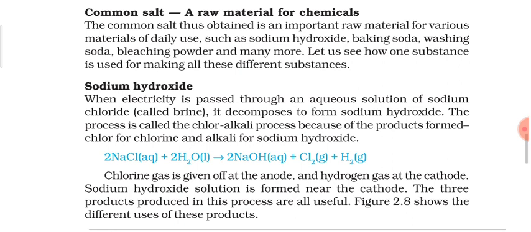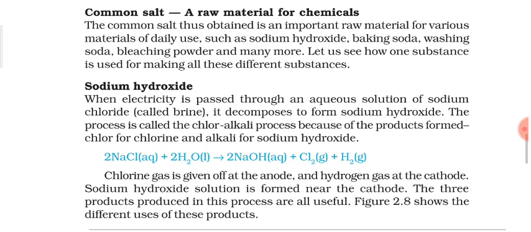In all these four substances, the raw material used is common salt. Now you can understand that common salt is not only used in our kitchen in food. It also has many other applications, as it is the raw material for the manufacture of the different substances listed here.